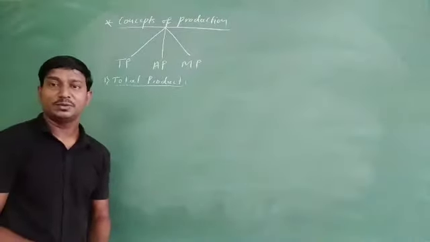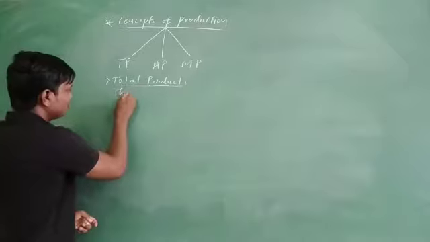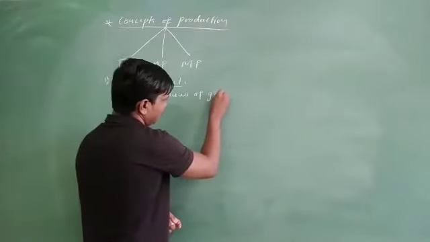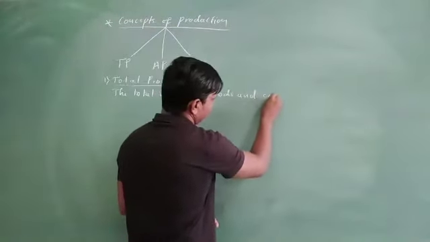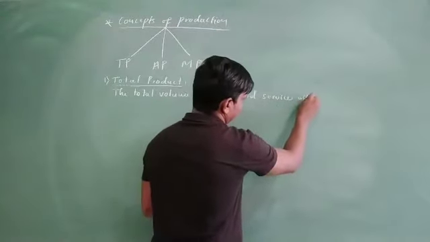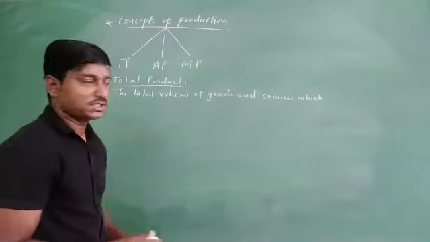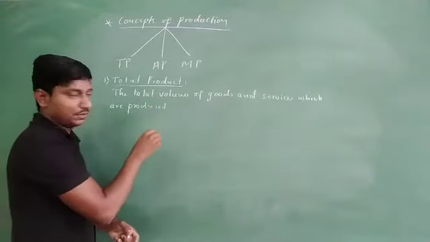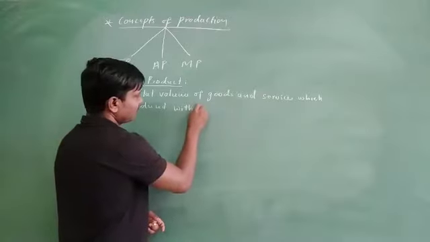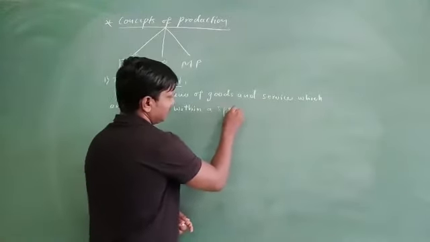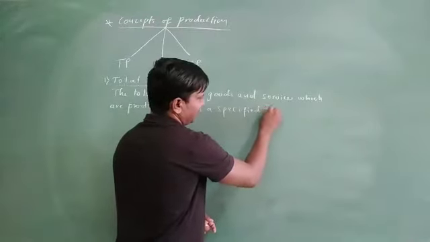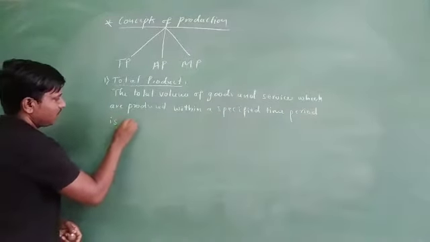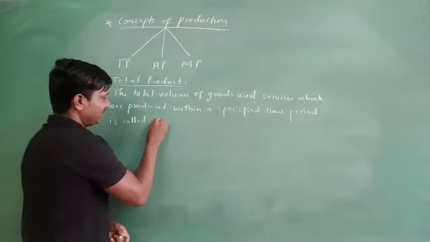Total product means the total volume of goods and services which are produced within a specified time period is called total product.